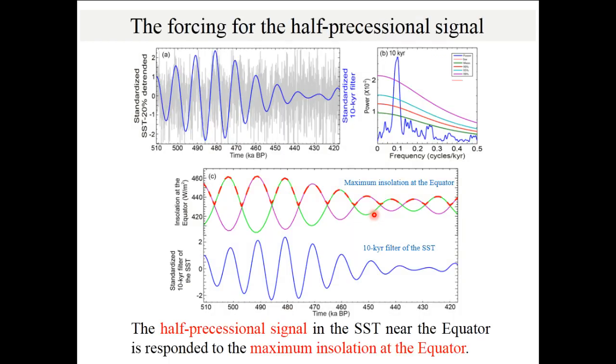In order to discuss the forcing mechanism of the half-precessional signals, we take the half-precessional signals and compare them with the maximum insolation at the equator, which show a good correlation. We propose that the half-precessional signals in the sea surface temperature near the equator are responsive to the maximum insolation at the equator.